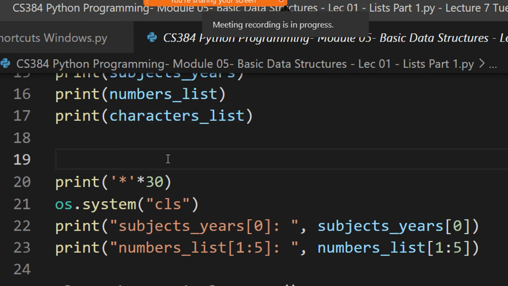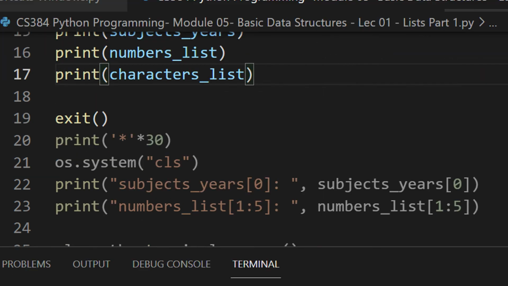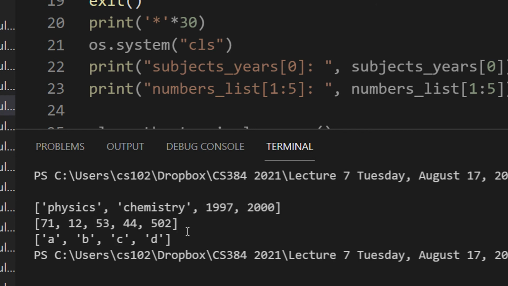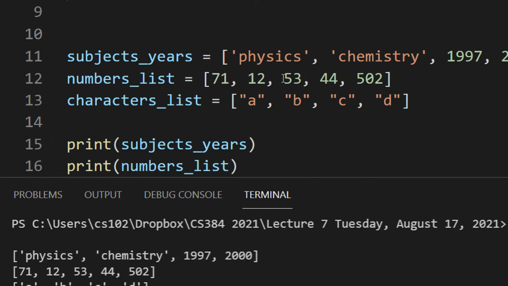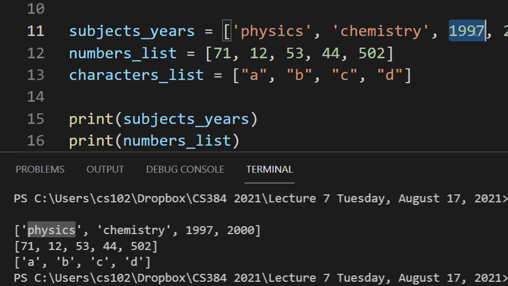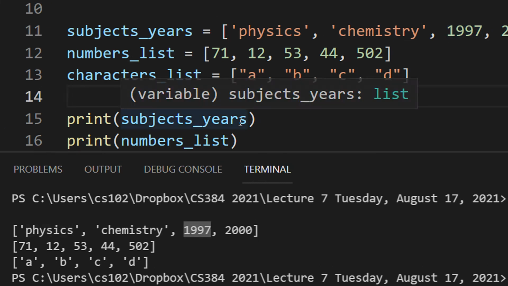This is almost very easy for you all to understand. Let me exit the code and run the code till here. You can see the three lists are displayed here. One thing to remember is that Python very intelligently identifies that anything which is a string will always be printed in quotes in the output, and anything which is a number will always be printed as a number.